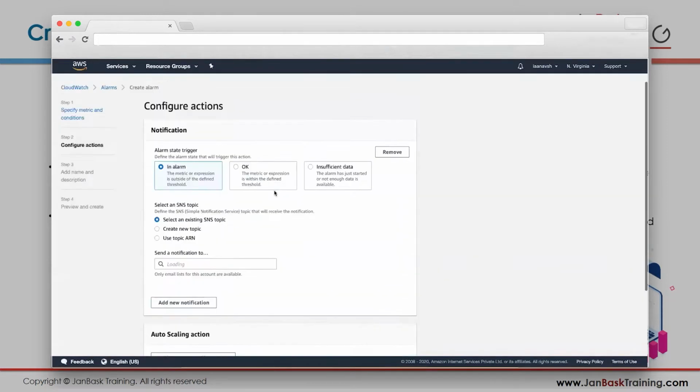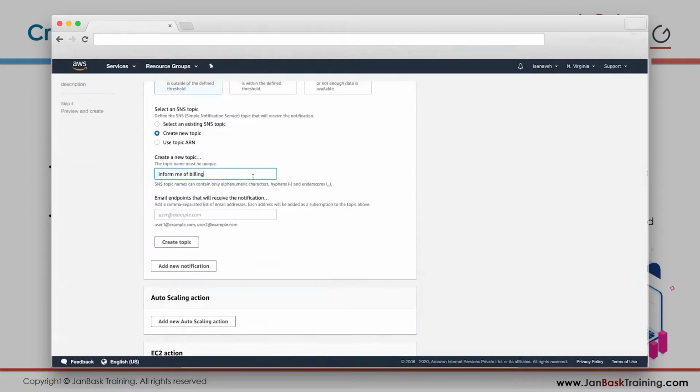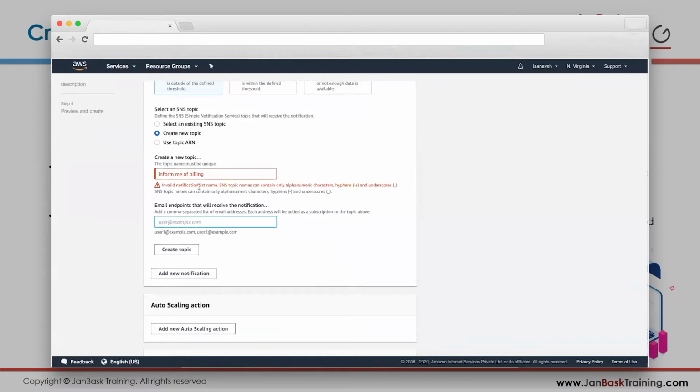Click on next. Okay. So you want your email to be sent when you are in alarm, which means that you have exceeded the $1, right? So create a new topic. Enter the topic name, inform me of billing. Okay, you just put in a name, inform me of billing, and which email address.